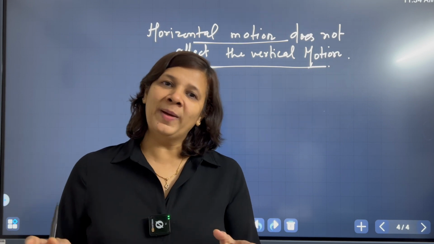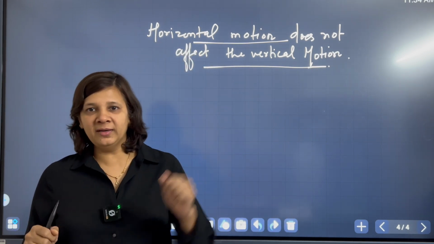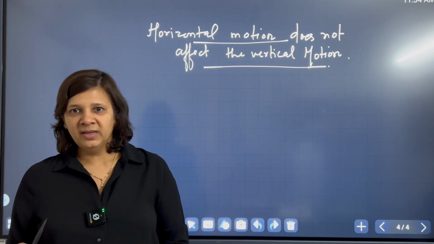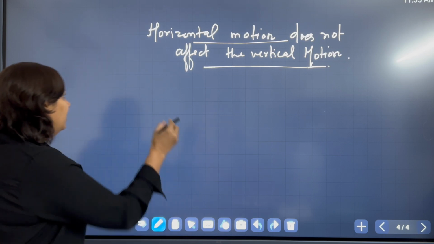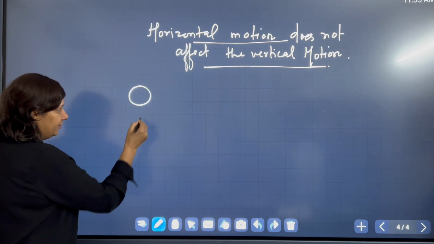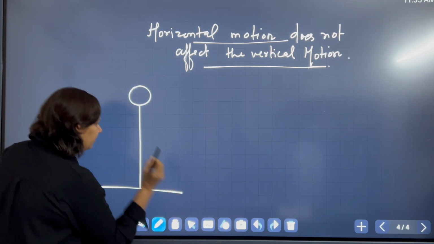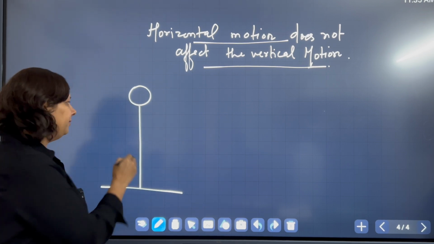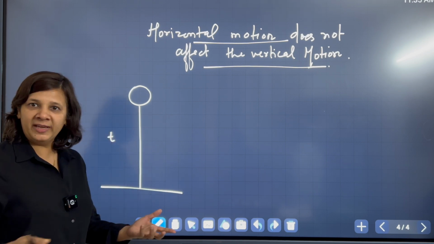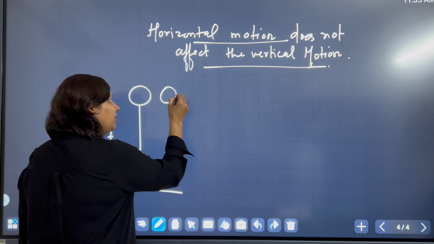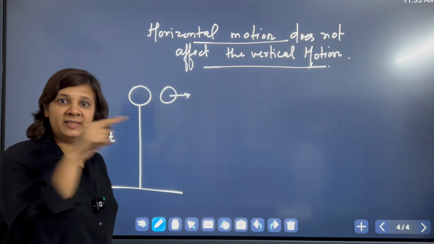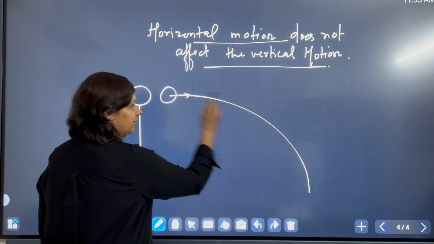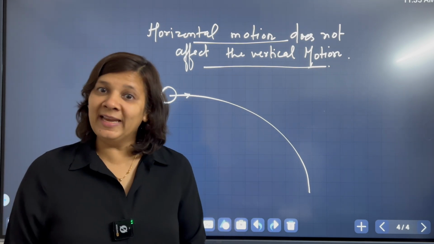Again, let us go back to the case 1, where we have taken one ball and we have dropped that ball and it hits the ground in some time t. And we have taken another ball which we threw with some horizontal speed, and it covered a longer distance, but again in time t.